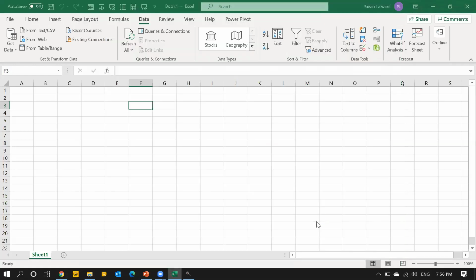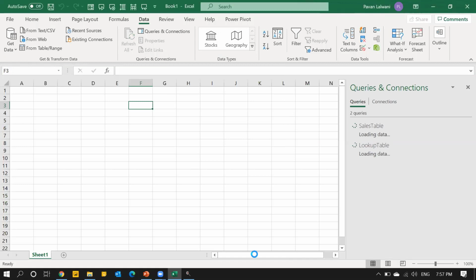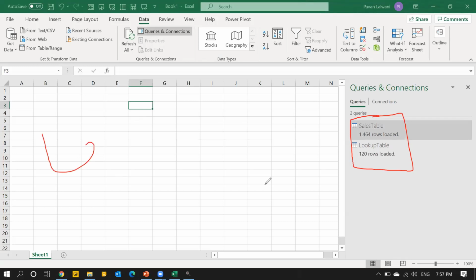Load to will give me some options like, do you want a table, etc. I'll select, I don't want table, nothing. I just want a connection. And okay. So if you observe, I have created a connection. It should come as connection. Did I do something wrong? Okay, but you cannot see the tables here. Nothing is there in this sheet. Okay, just try to bring a connection.